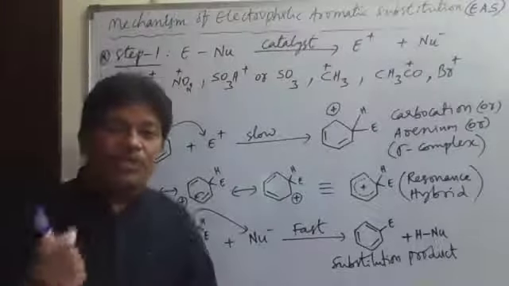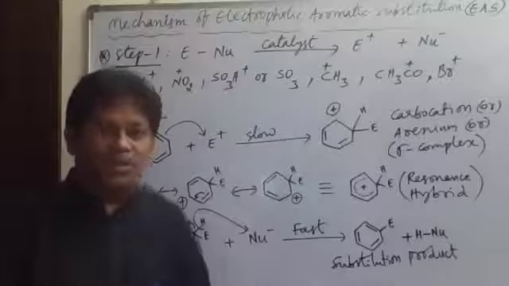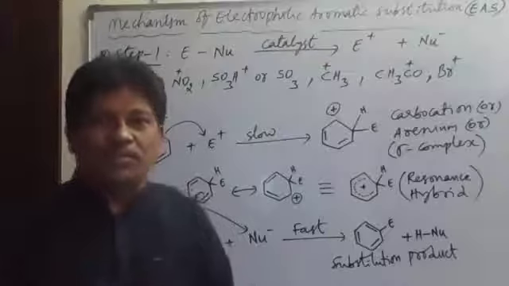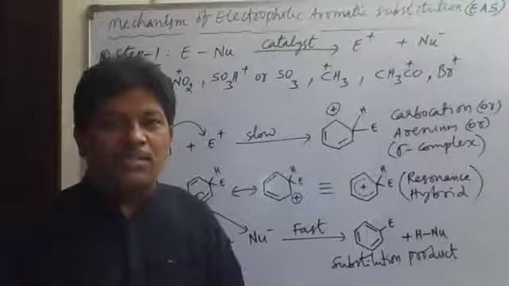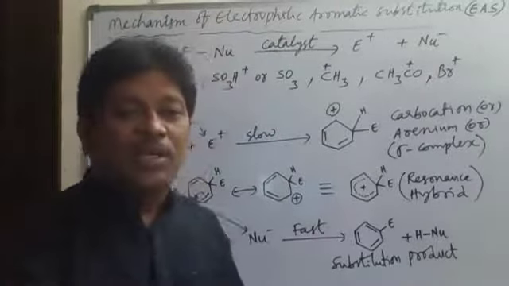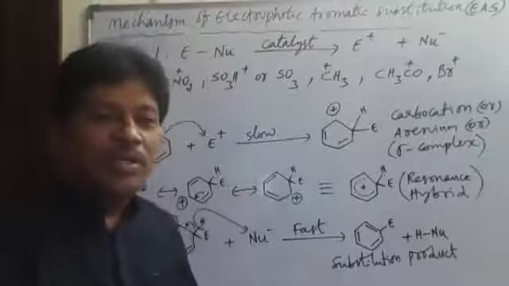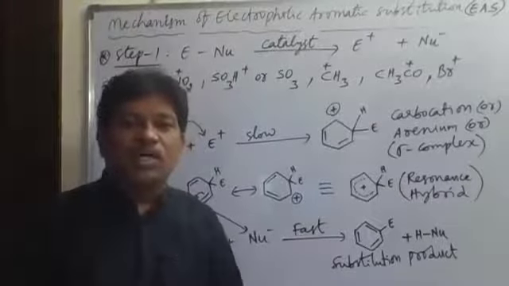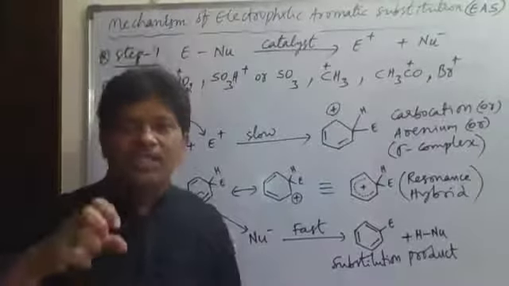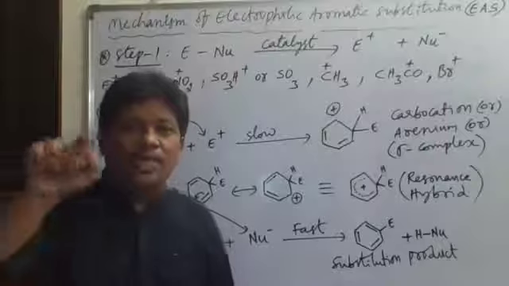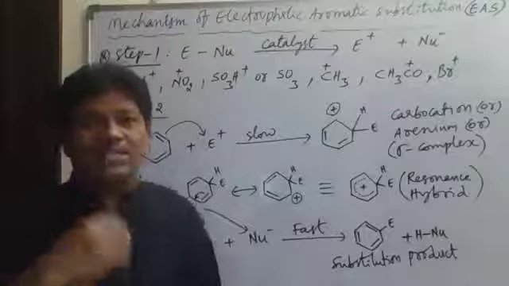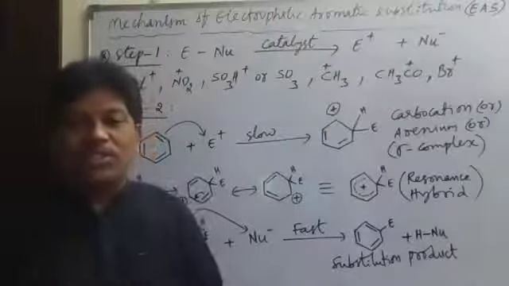Why electrophilic substitution? Why not nucleophilic substitution in the benzene ring? It is because benzene has three pi bonds. The benzene nucleus has how many pi bonds? Three pi bonds. How many electrons in total? There are six pi electrons. So the pi bonds make it what? Unsaturated. And as the pi electrons are delocalized inside the benzene ring, the benzene nucleus acts as a nucleophilic center.